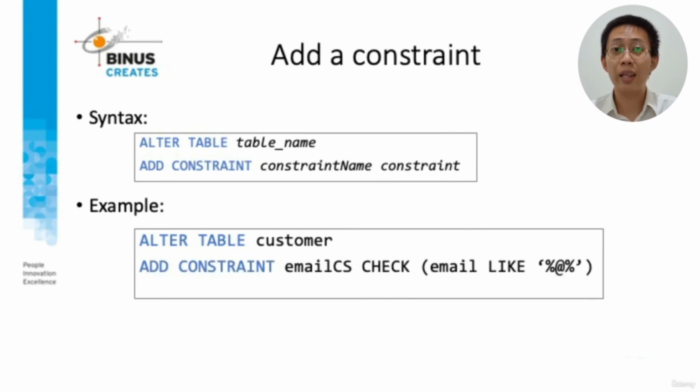Here's the syntax for adding a new constraint: ALTER TABLE clause, table name, ADD CONSTRAINT clause, constraint name, followed by the constraint. And the example: ALTER TABLE customer, ADD CONSTRAINT clause, constraint name is email CS, followed by a CHECK clause.